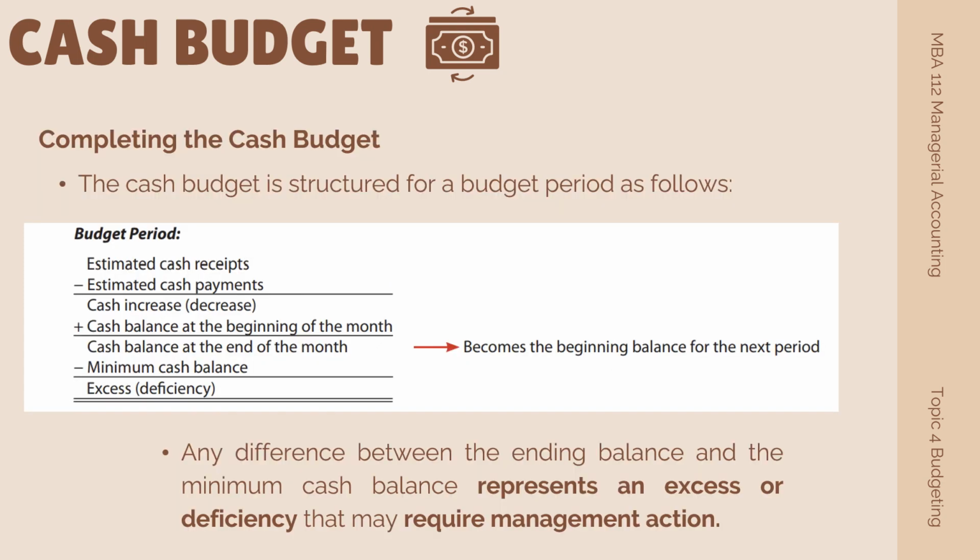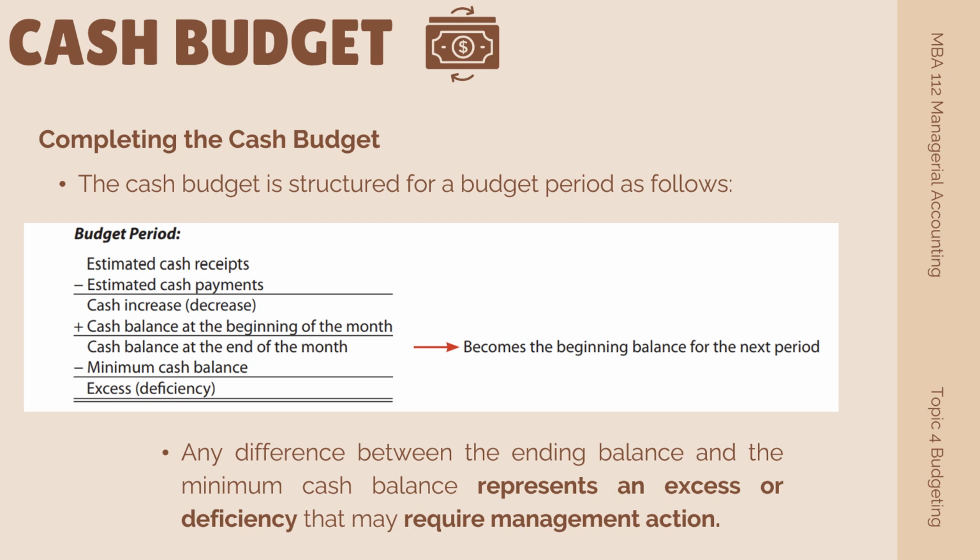Completing the cash budget. The cash budget is structured for a budget period as follows. So the budgeted balance at the end of the period is determined by adding the net increase for the period to the beginning cash balance. The ending balance is compared to a minimum cash balance to support operations as determined by management.